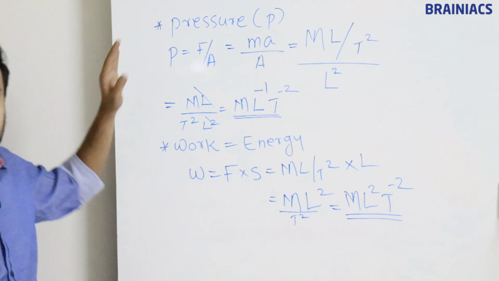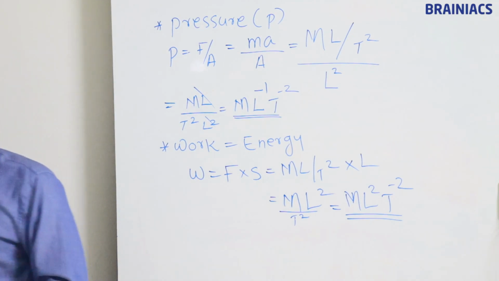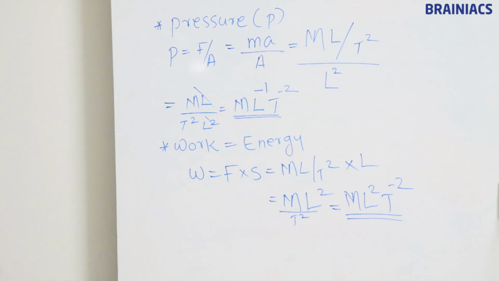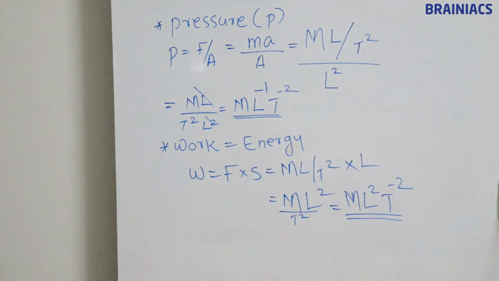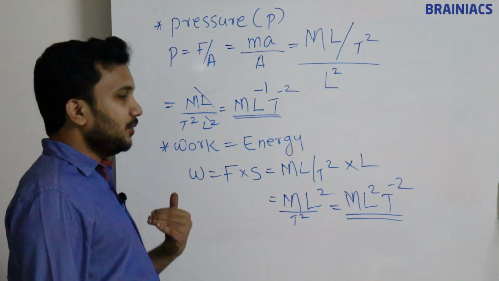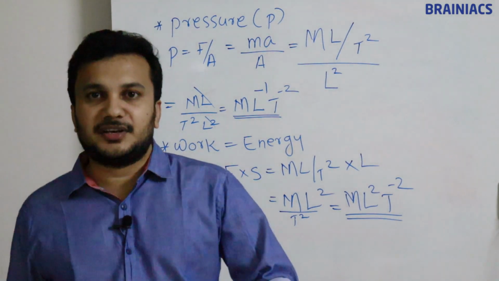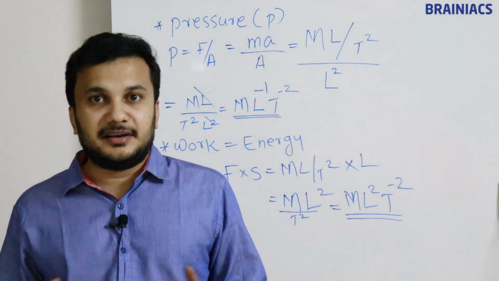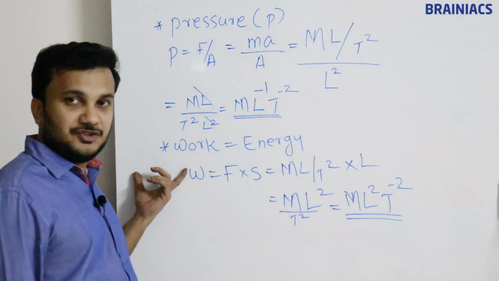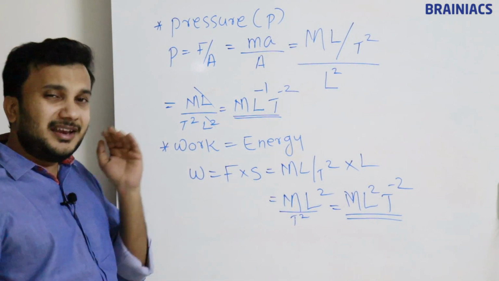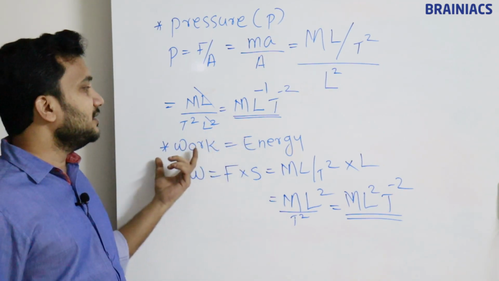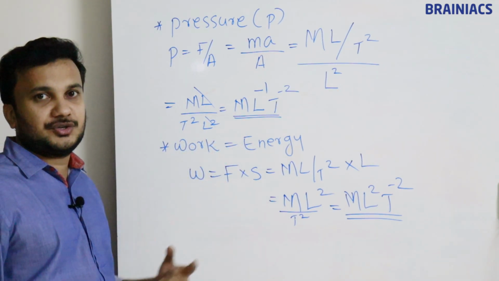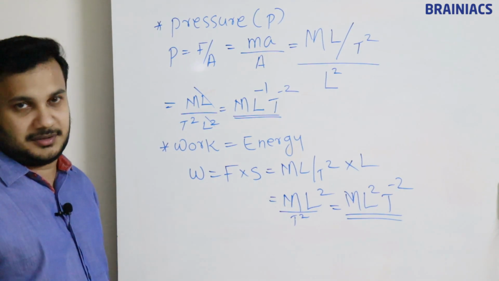This is not limited to this one. We also have another set of formulas. Here work is equal to energy. What are the different types of energies you know? You know kinetic energy, you know potential energy. So any type of energy will have the same dimension formula as work.